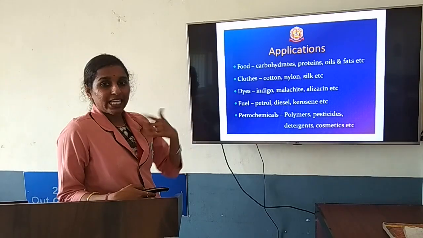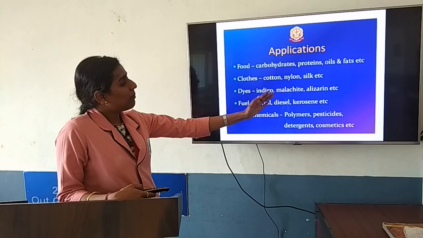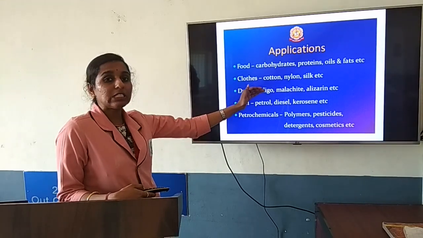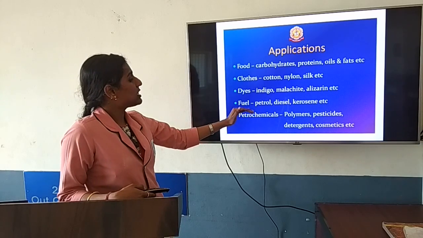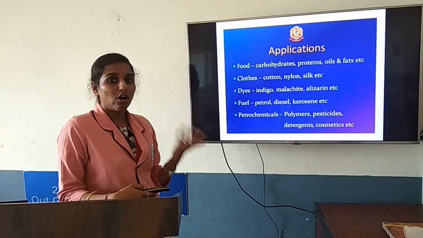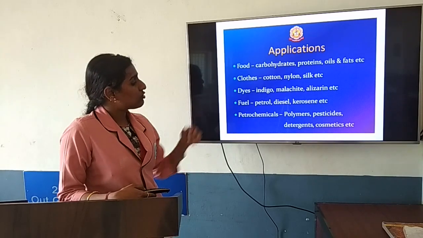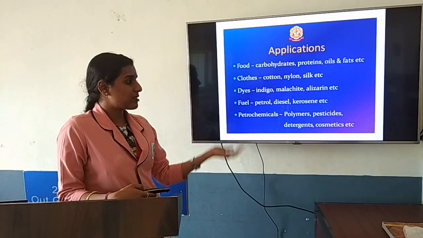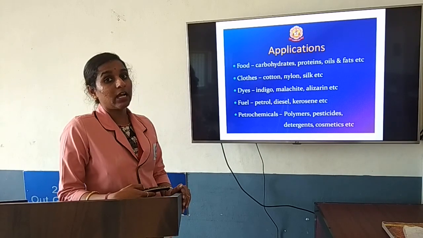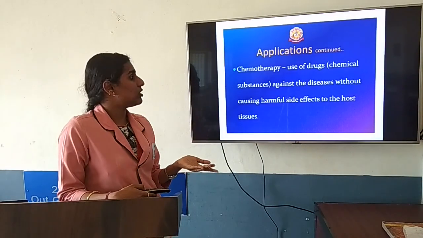Now dyes, which give color. Indigo, malachite, alizarin are dyes, which are organic compounds. As well as fuels: petrol, diesel, kerosene all have organic compounds. As well as petrochemical products like cosmetics, polymers, pesticides and detergents, all have organic compounds. So carbon compounds will be present over there.